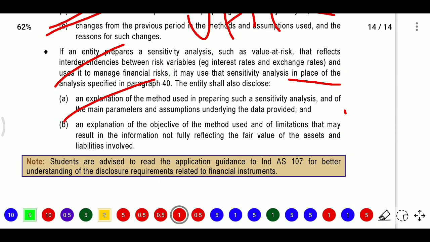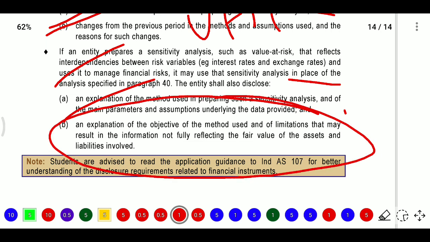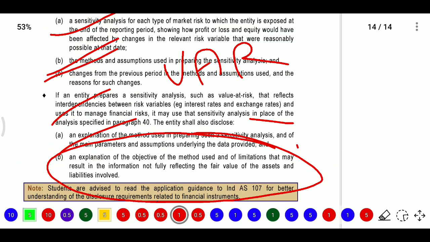Next, an explanation of the method used in preparing it, such as sensitivity analysis, the main parameters and assumptions underlying the data provided, and an explanation of the objective of the method used and its limitations. These are the pieces of information we need to disclose.